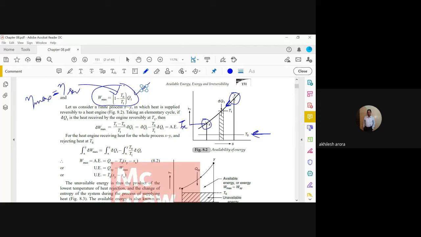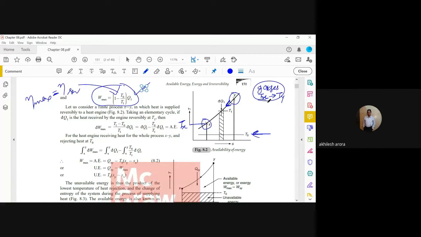So what we are doing, this heat we are supplying to a heat engine in a reversible manner. So there is a working fluid which is moving in the reversible heat engine. Suppose I say this is the source, and the source is having the gases, let us say at temperature Tx, and this temperature is reducing to Ty.